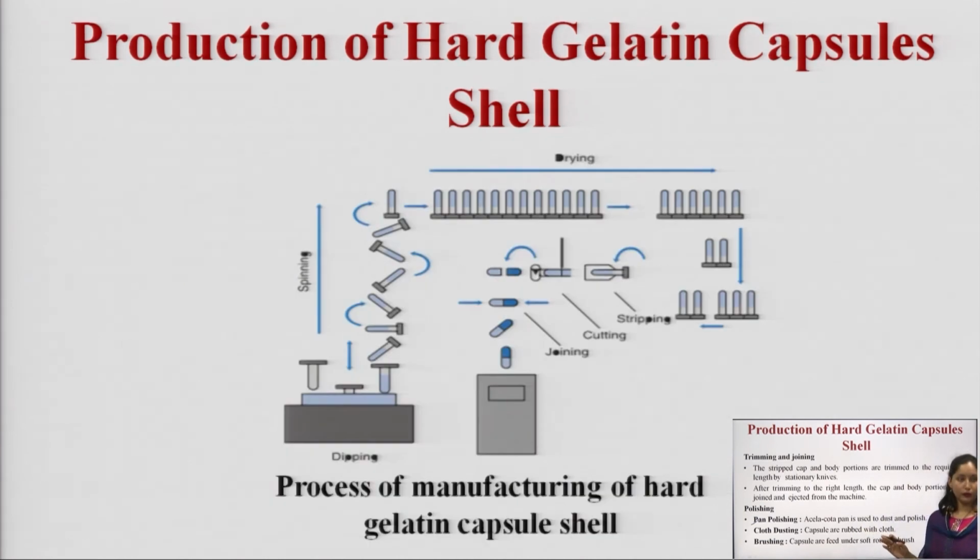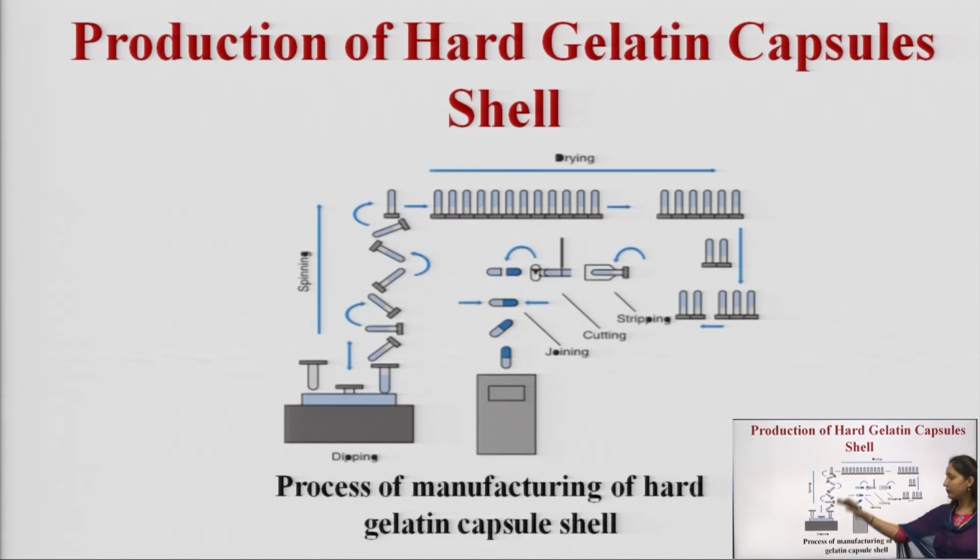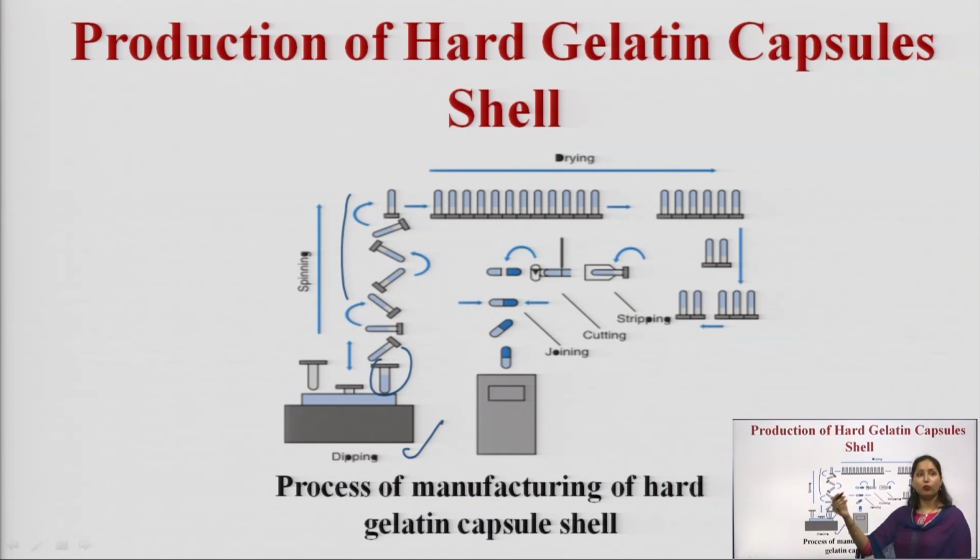So, here is the series of events showing how hard gelatin capsules are prepared. First of all, there is a dipping solution in which the stainless steel molds are dipped, and after that we do the spinning, that is, we rotate the stainless steel molds to avoid the formation of beads at the end of the capsule.